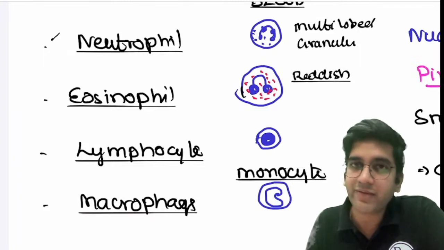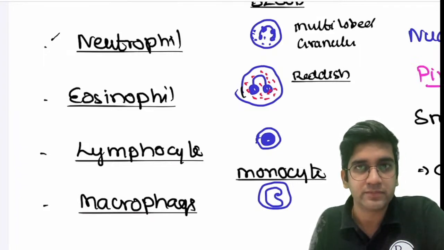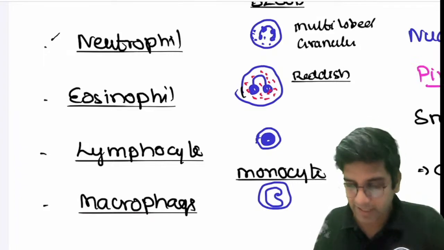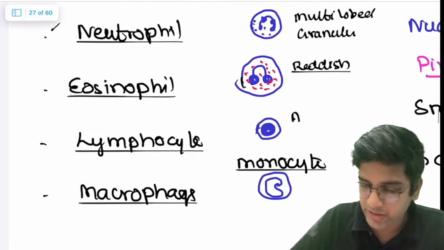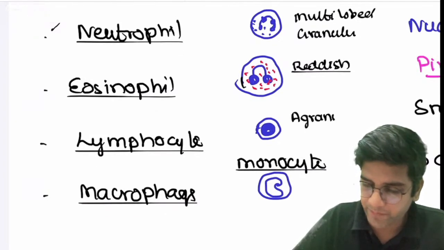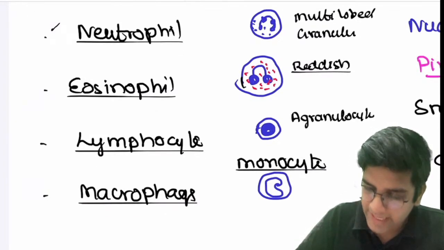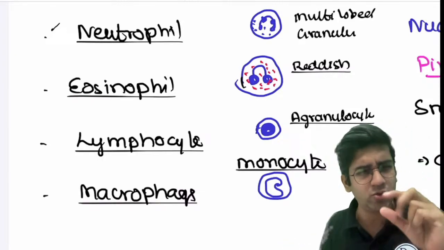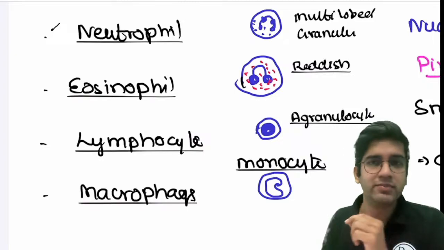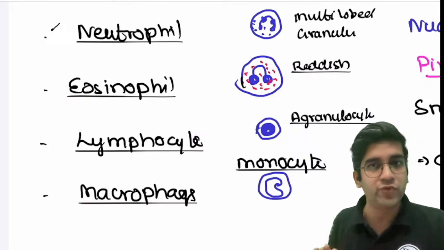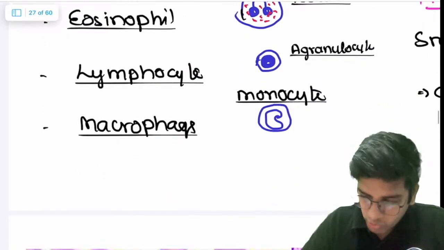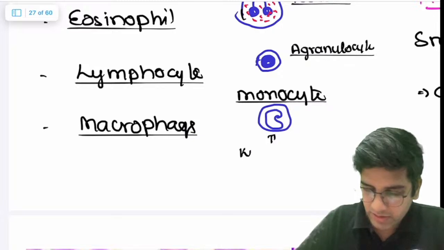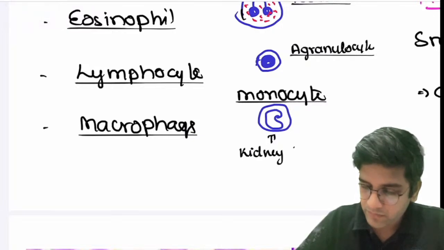Lymphocyte, granulated or agranulocyte? You have no granules in lymphocyte, right? Lymphocytes are agranulocytes. A lymphocyte and monocyte are agranulocytes. Lymphocyte has a single round nucleus, with a very thin rim of cytoplasm. That's how a lymphocyte looks in a peripheral smear. Monocyte in a peripheral smear has a kidney-shaped nucleus. That's how monocyte looks in peripheral smear.